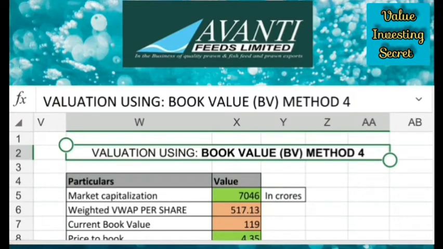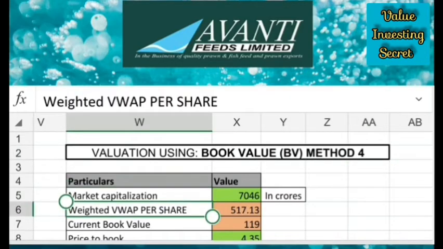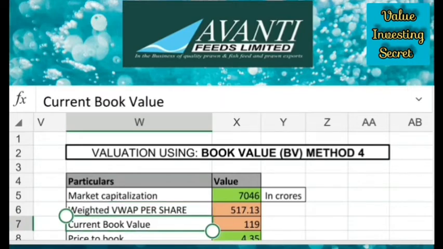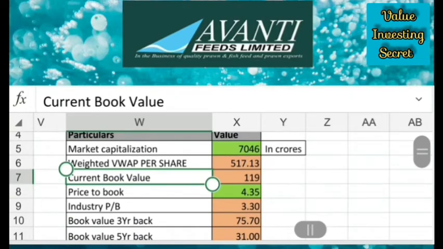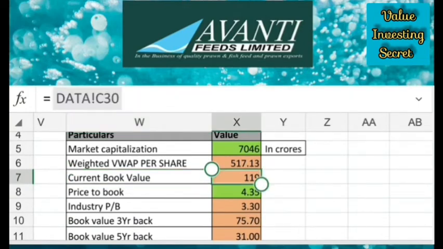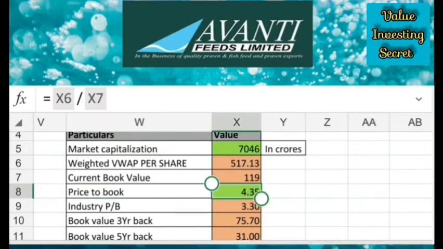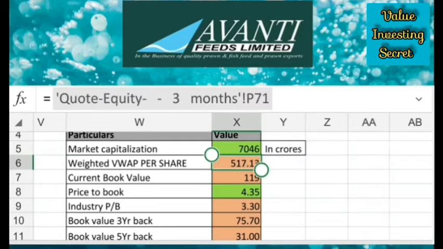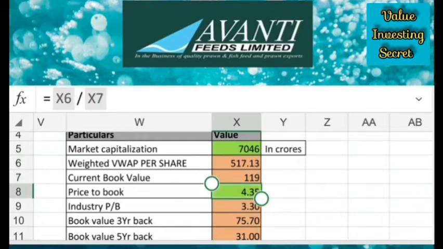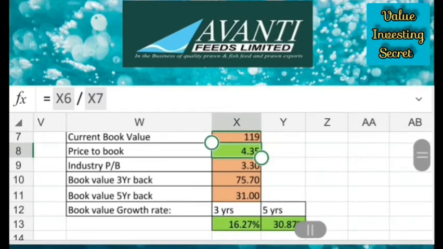Let us calculate the value using the book value method. Now I need the data of market cap, then VWAP, then current book value. These data can be obtained from Screener, and we have already calculated some figures. If the current book value of the company is 119 rupees, the price to book we can calculate using the formula VWAP divided by current book value. We will get the price to book multiple, that is 4.35.